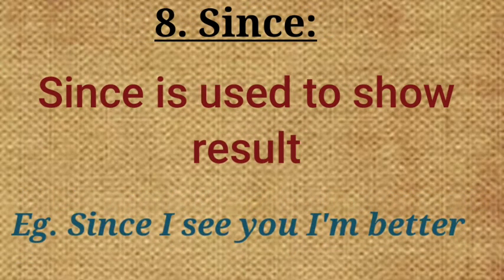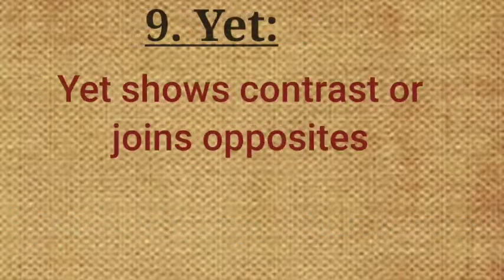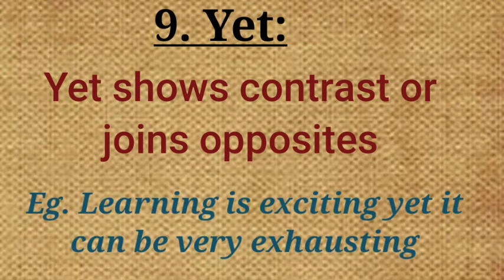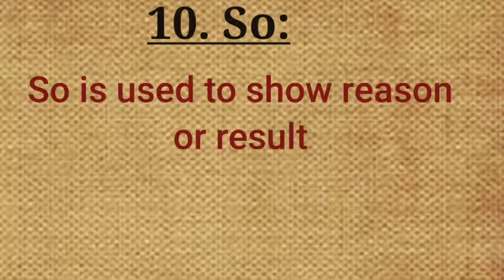Eighth one is "since." Since is used to show result. Example: since I see you, I am better. Means the result of seeing you is my betterment. Ninth one is "yet." Yet shows contrast or joins opposites. Example: learning is exciting, yet it can be very exhausting. So here are two opposite adjectives being said of one particular thing, which is learning.